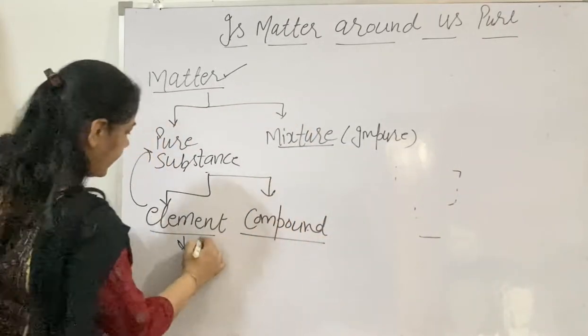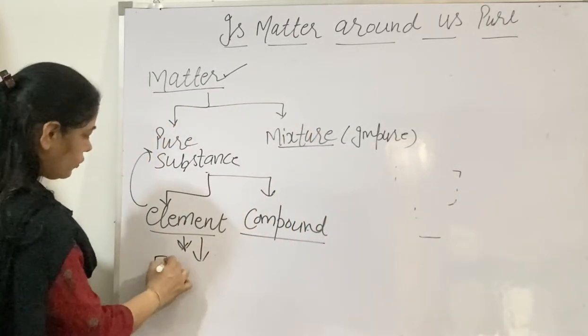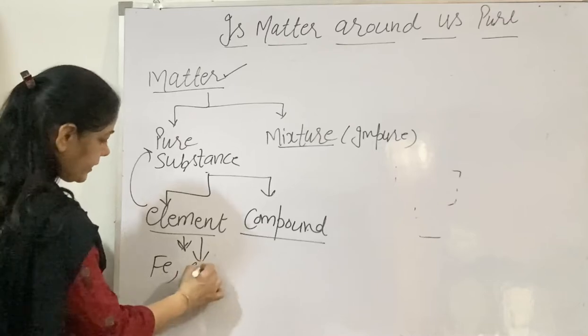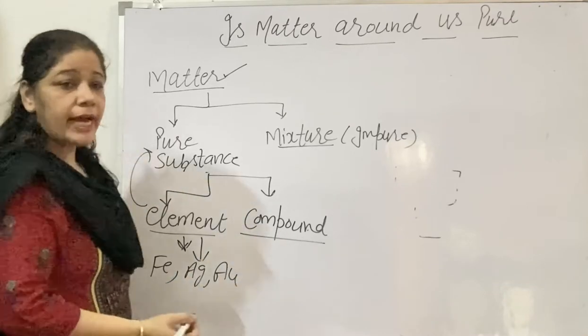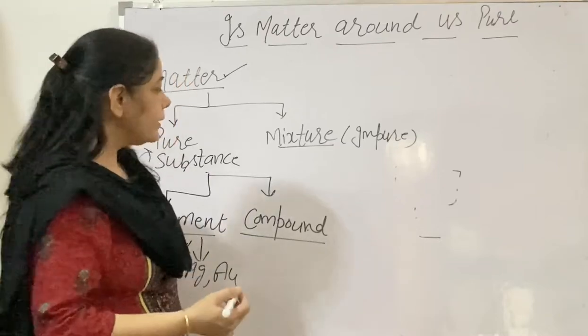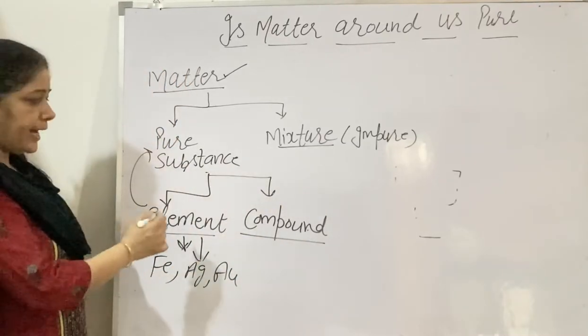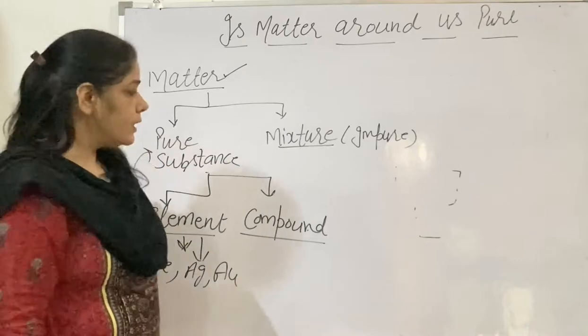What are other examples of elements? Besides iron, there are silver, gold, and then oxygen, nitrogen, hydrogen. All these are elements, a kind of pure substance.